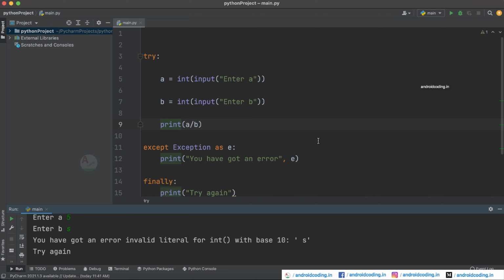I suggest you make use of this particular concept so that there might not be any crash in your application and provide a better user experience.